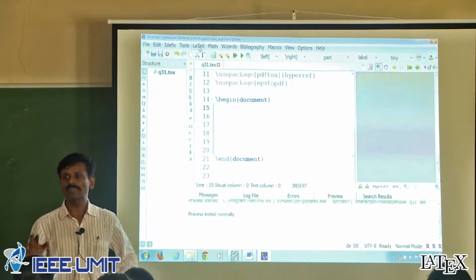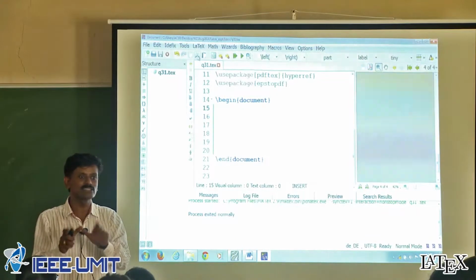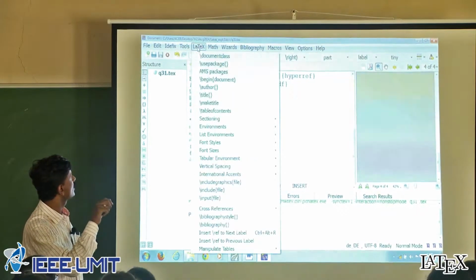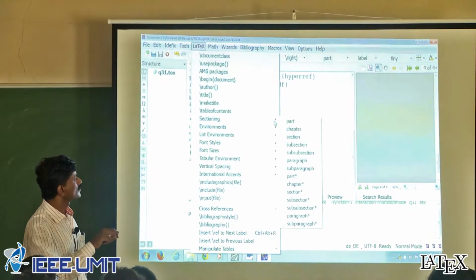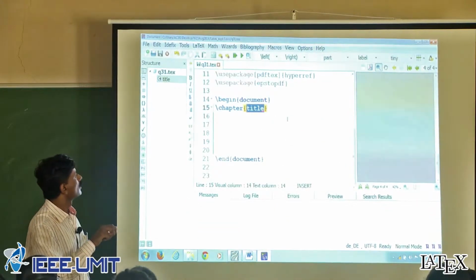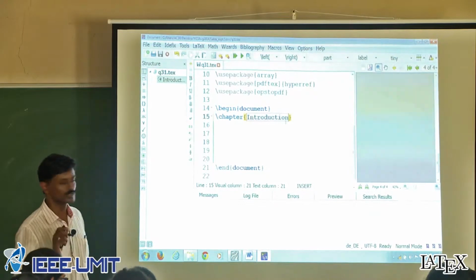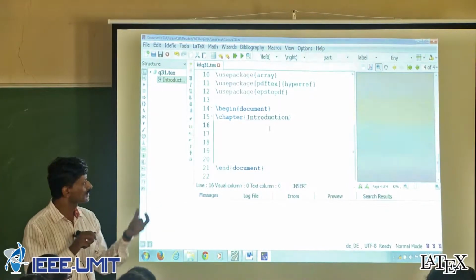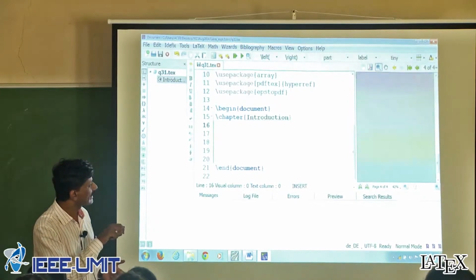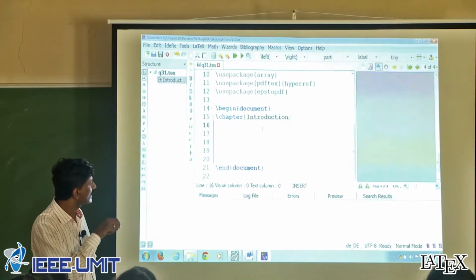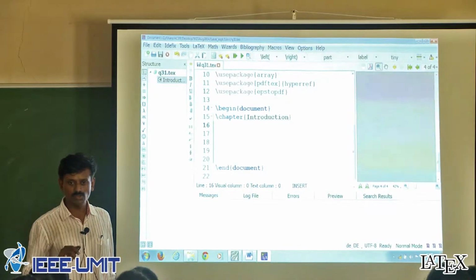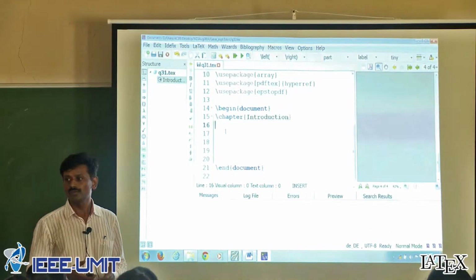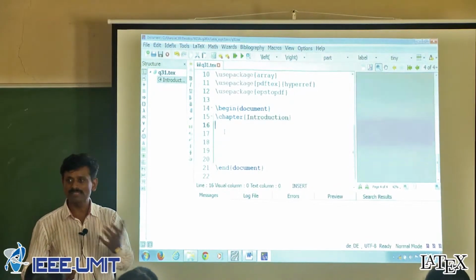Here you have to instruct LaTeX that you want to put the contents related to the chapter. So what is the command? You will get the command from the LaTeX menu, Sectioning, Chapter, and paste Introduction here. Okay. Now within this, you know that the name of the chapter is Introduction and the curly bracket ends here. The next contents you can put on the next line. It looks good and helps you observe things very nicely.